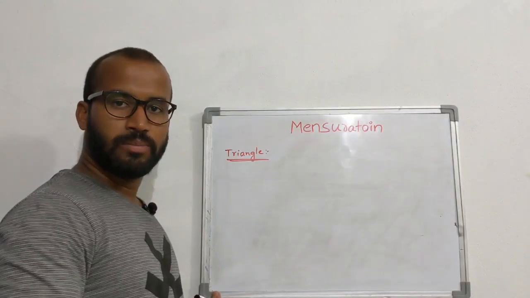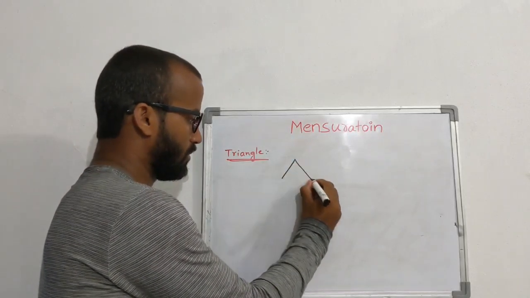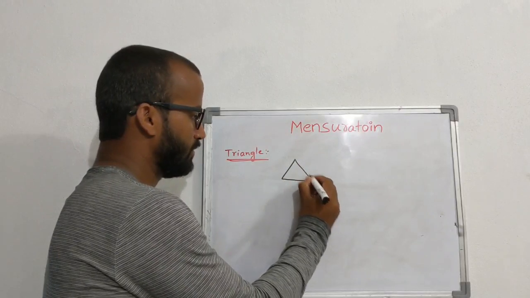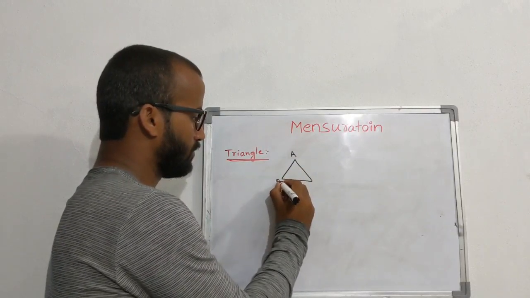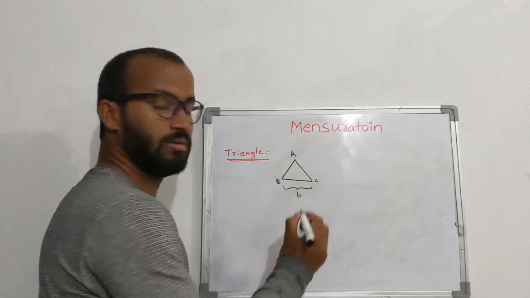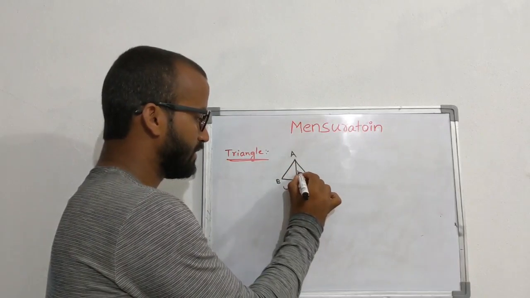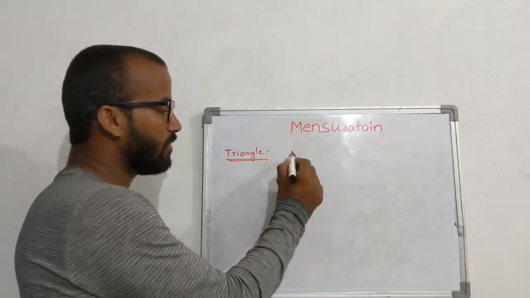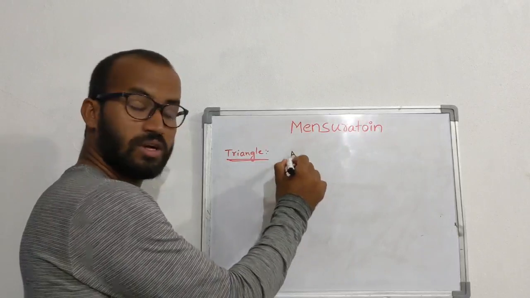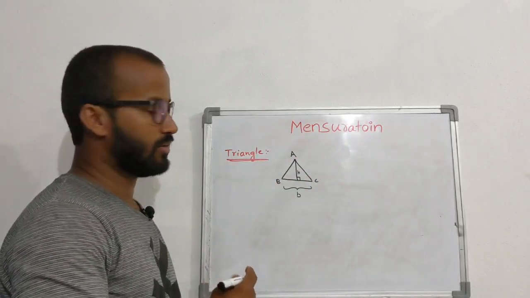Our next 2D shape is the triangle. This is the triangle ABC. This is the base B. And think the height is given, this is H. Height means what? From a vertex if you draw the perpendicular, then it is called altitude or height.